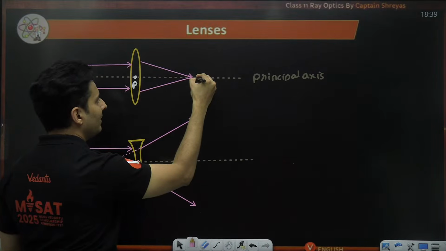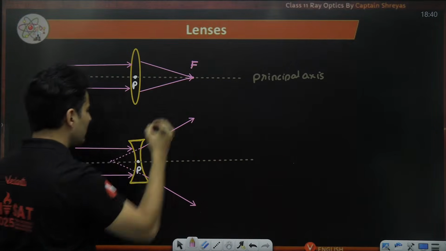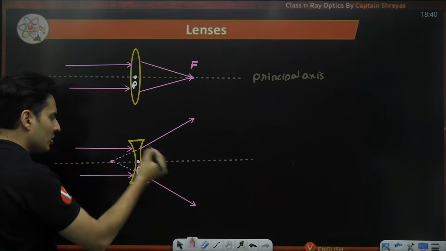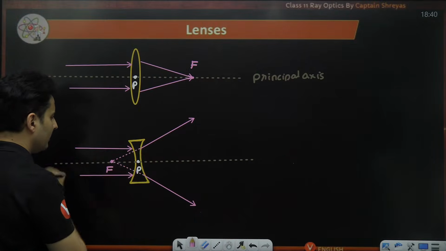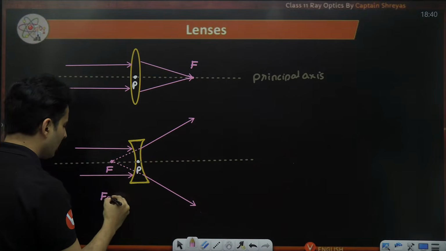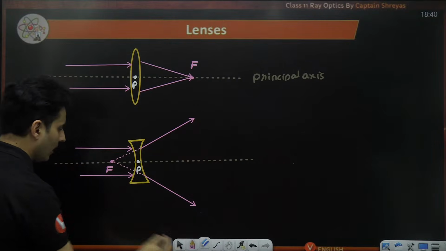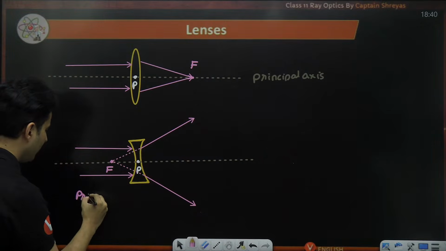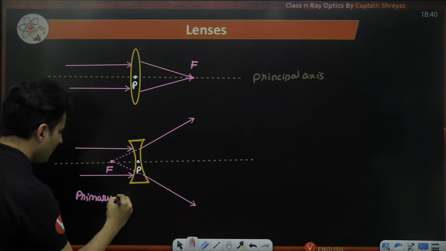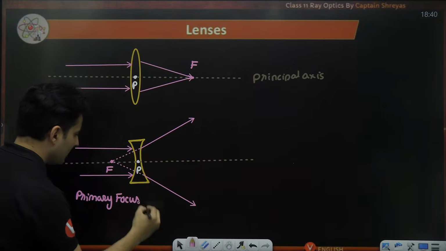That particular point where it actually meets or appears to diverge is called the focal point. That is your primary focus, or just the focus.